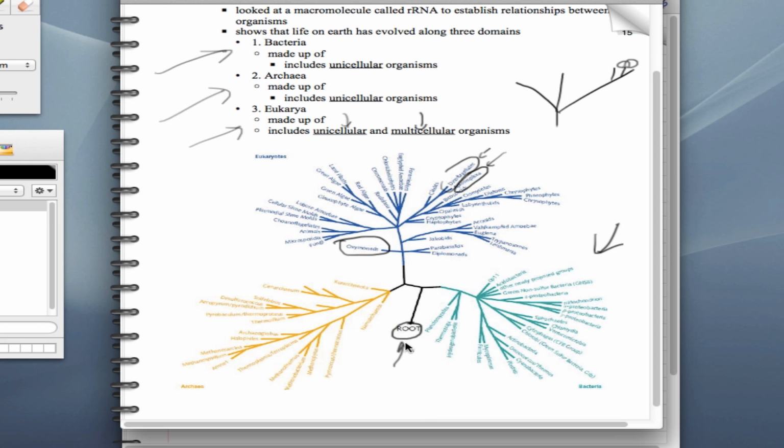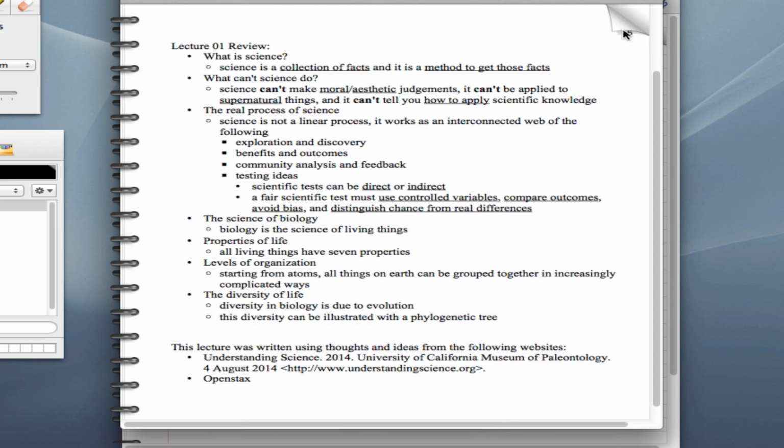But there is evidence that shows that all living things have one common ancestor. And again, we'll talk more about that in Lecture 13. It might sound unbelievable, but we have scientific proofs and evidence that imply that there was one common ancestor.